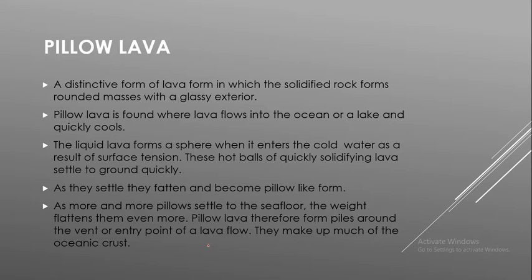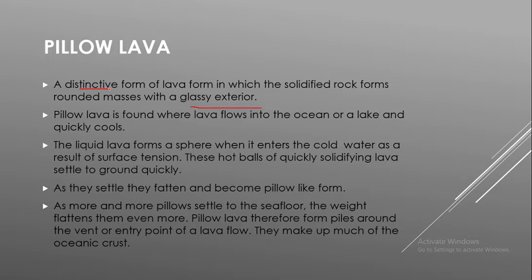It is a distinctive form of lava, from which the solidified rock forms a rounded mass with a glassy exterior. This will be a distinctive type of lava. The main thing is that it will be cooled and solidified, usually in a rounded shape, with a glassy exterior.